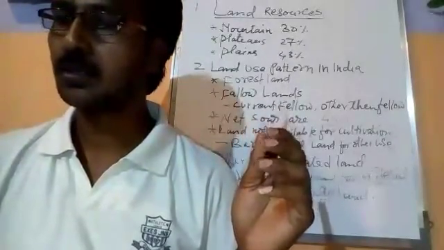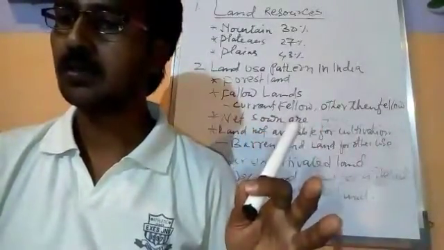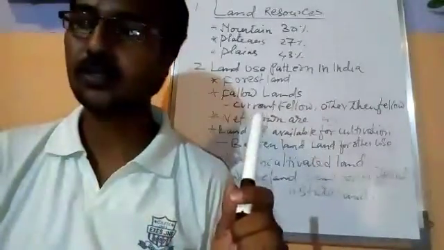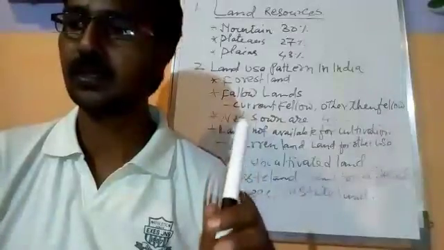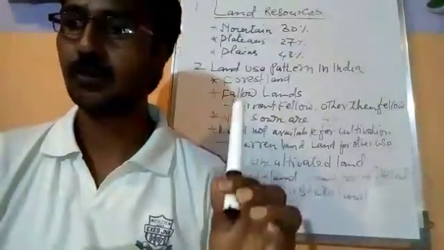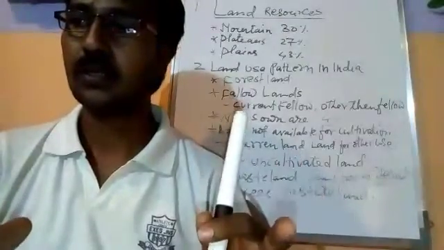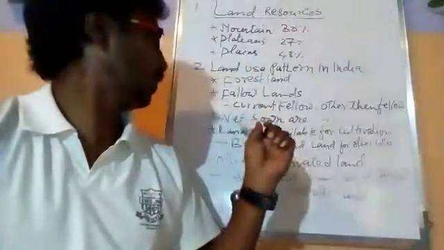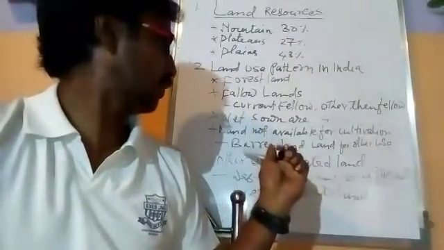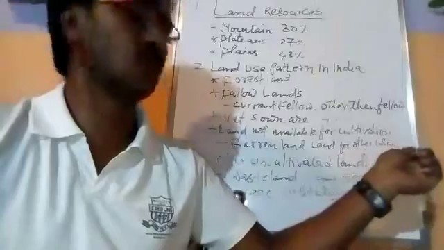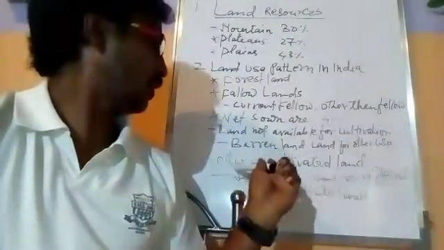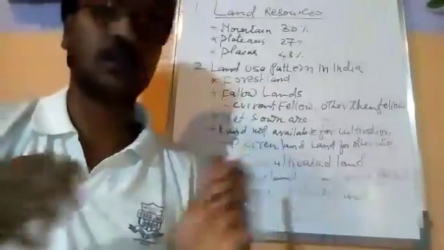So this land may be barren land or wasteland. Barren land which is not used for cultivation, or wasteland which is not used for cultivation. So barren land or wastelands, these are called the land not available for cultivation. Next, these are barren lands or land for other use like roads and all. Then other uncultivable land.